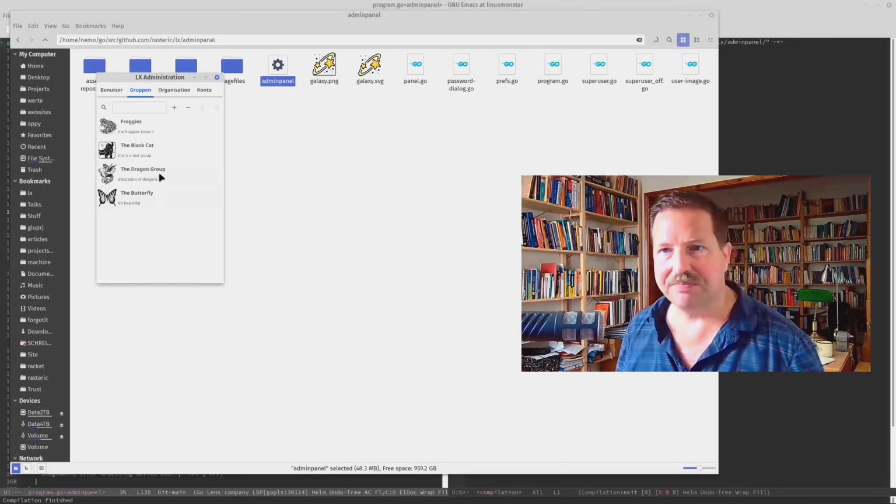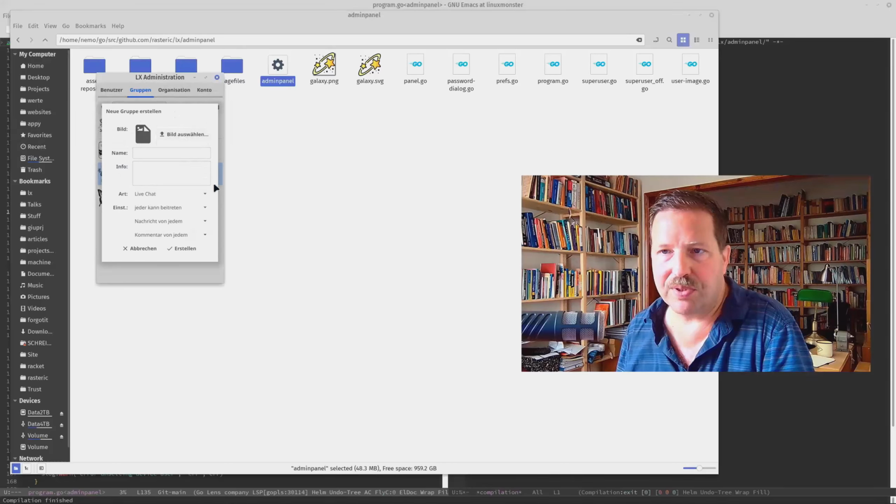But what's finished already is, for instance, the group management. It's almost finished. You have different groups. You can create a new group, add an image, description, and so on. There are two kinds of groups. There is a live chat and what is called a Mitteilungstafel here, which is German, of course. It's a bulletin board.